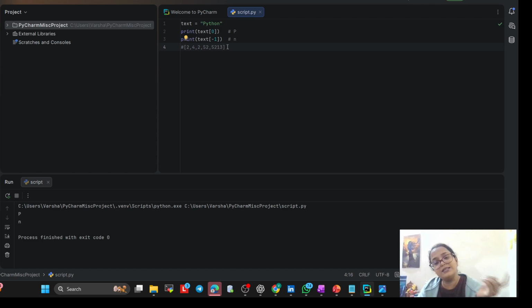From the last it will start with minus 1, but from the start it will start with 0. So that is indexing. I will explain indexing also later, but for now you understand. If we want to print only the first character, you can write print text 0. Print text minus 1 means last. If you write print text minus 2, it will give O. See, like that it will work.